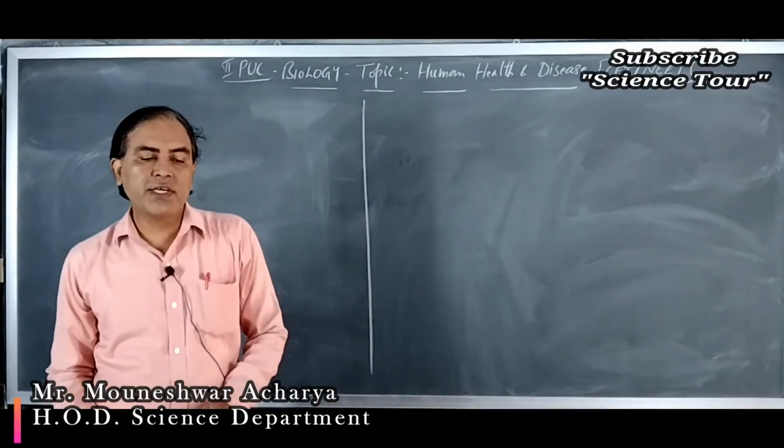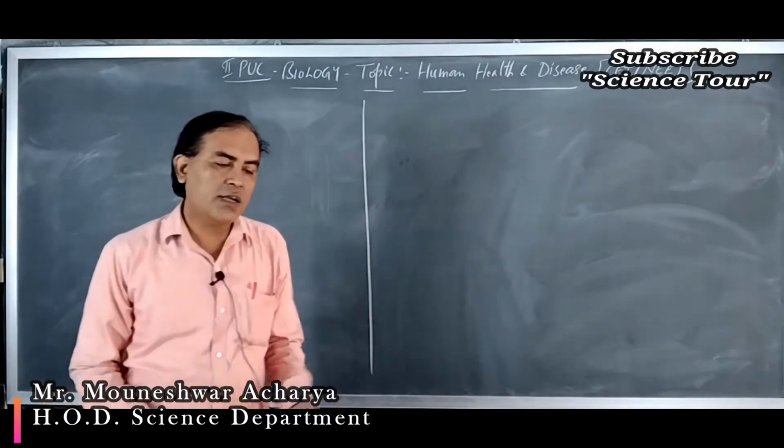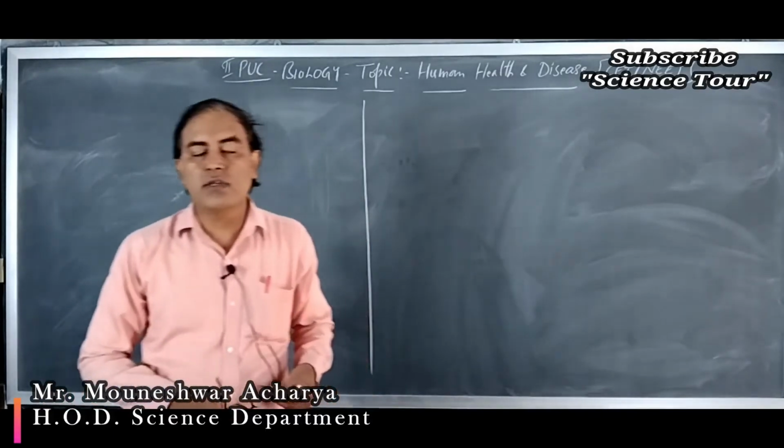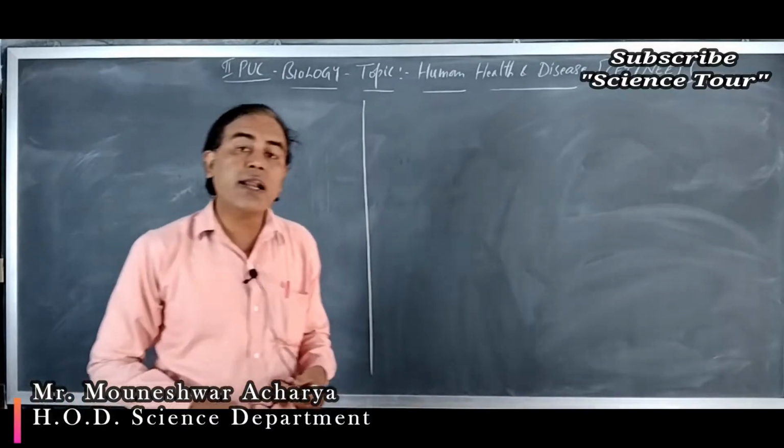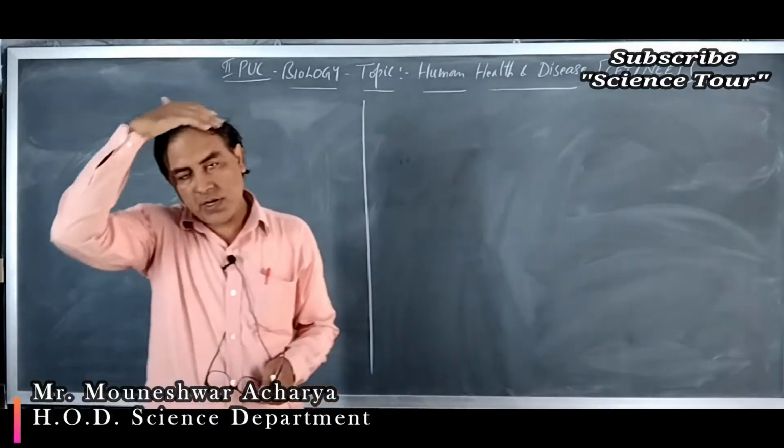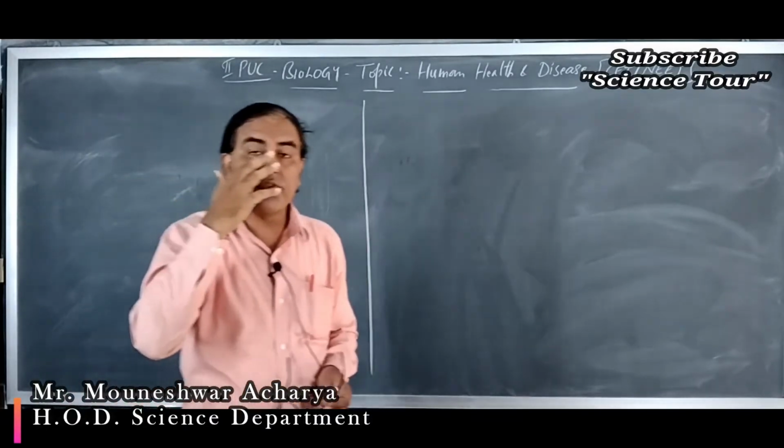So these two, asexual and sexual phases, alternate in the life cycle. So it is called as metagenesis or alternation of generation. One can observe it in case of the coelenterates.